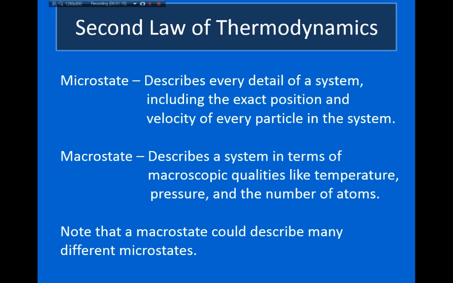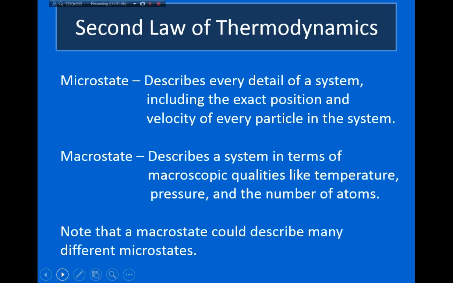Now, a very common example that people give for understanding microstates and macrostates would be a whole bunch of coins. Imagine you have 1,000 coins sitting on a table. The macrostate would be if you counted up how many coins are heads up. And the microstate would be if you numbered each and every coin. So you said this is coin 1, 2, 3, 4, and you said coin 1 is heads up, and coin 2 is heads, and then coin 3 is tails. So a microstate would be like defining the heads or tails for every individual coin, and the macrostate is just looking at the big picture, just how many of the coins are heads up.